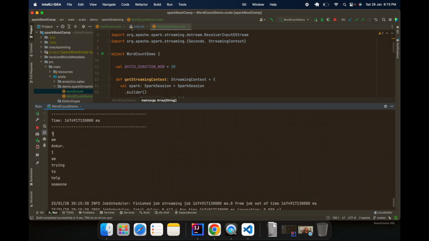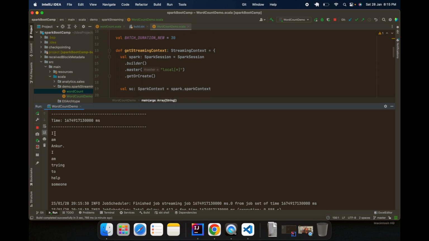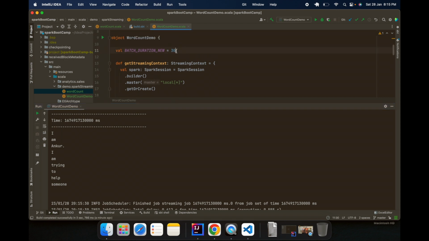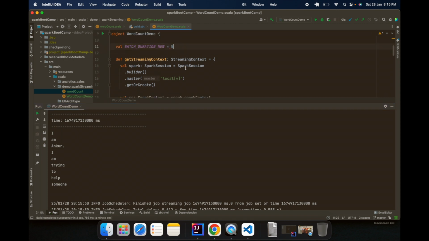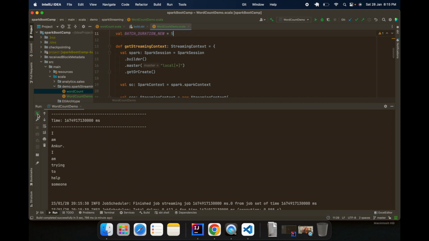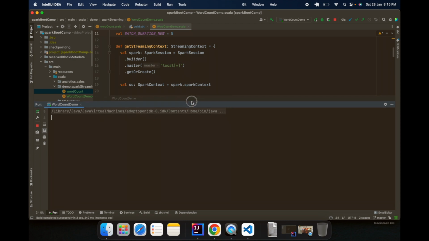Here you can see that it has taken the lines, whatever is coming as strings, and converted them into these particular words. It has divided based on spaces. Let me stop it and pass 5 seconds instead, because we wanted to check it a little faster.